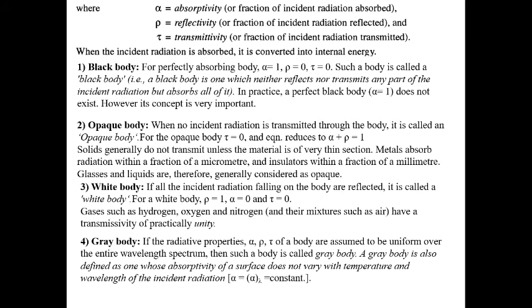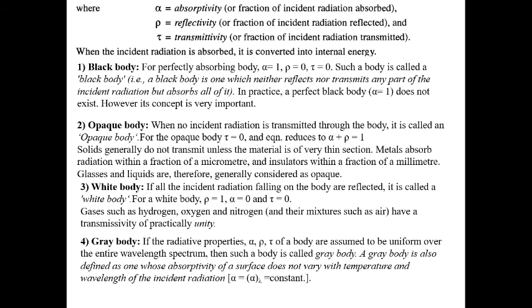Then the white body. In a white body, the incident radiation is totally reflected. Whatever is incident upon the surface is totally reflected by the body. So alpha equals 0, meaning there is no absorption and no transmission. Gases such as hydrogen, oxygen, nitrogen, or mixtures like air have a transmissivity of practically one.